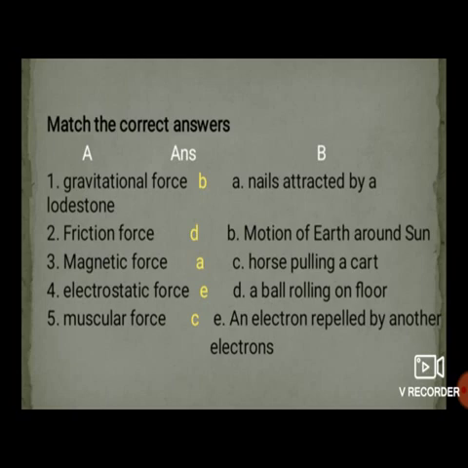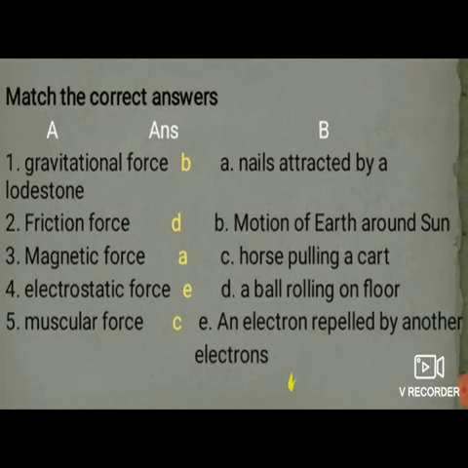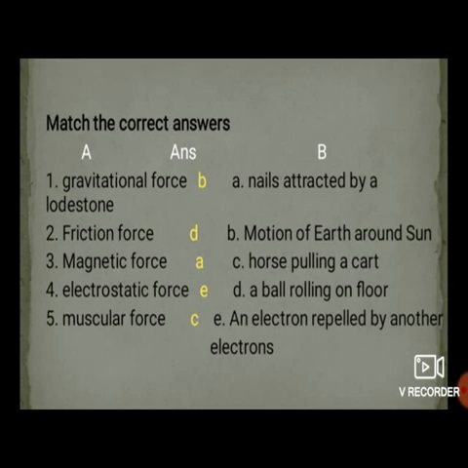The next one is electrostatic force. What will happen in the electrostatic force? The answer is option E, that is an electron repelled by another electron. Why is an electron repelled by another electron over here, students? Because the electron possesses a negative charge and both have the negative charge. That's why they get repelled with each other. Okay, they possess like charges.